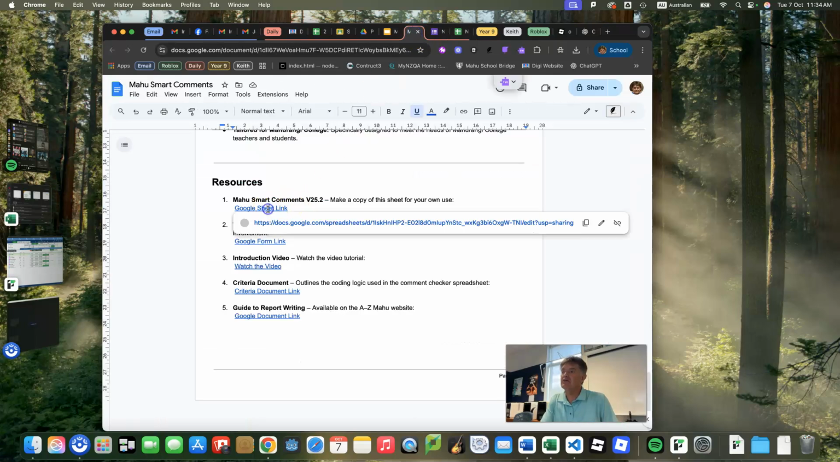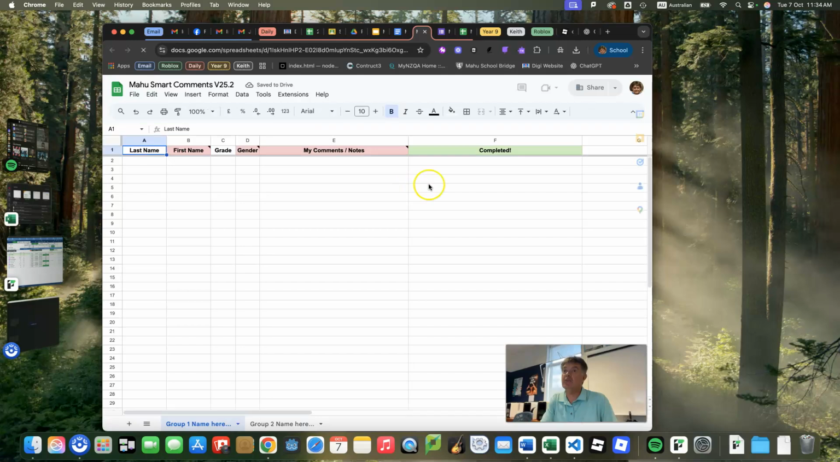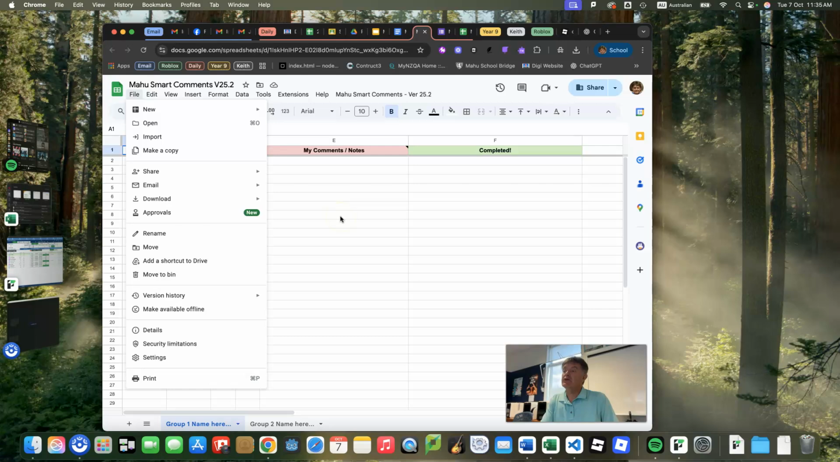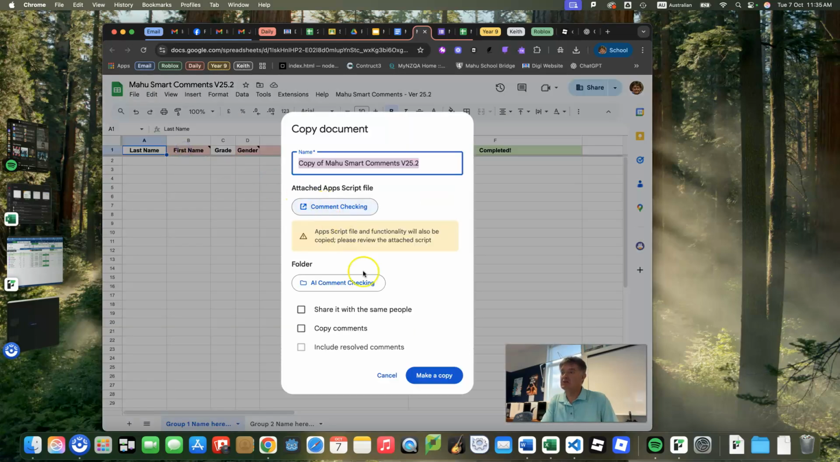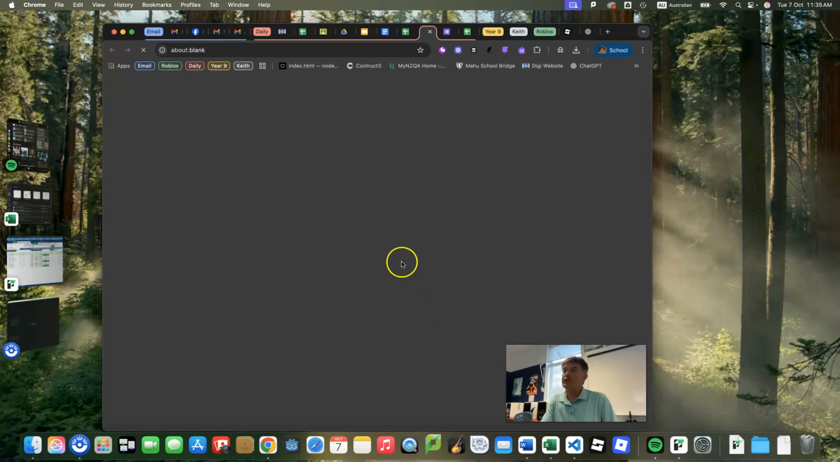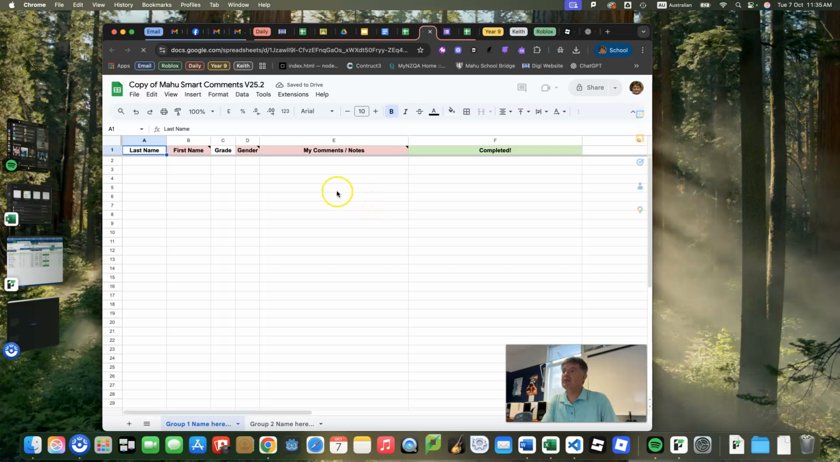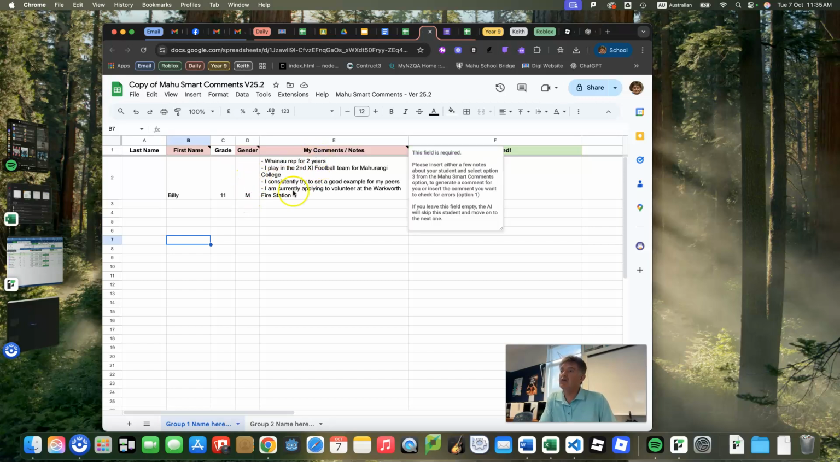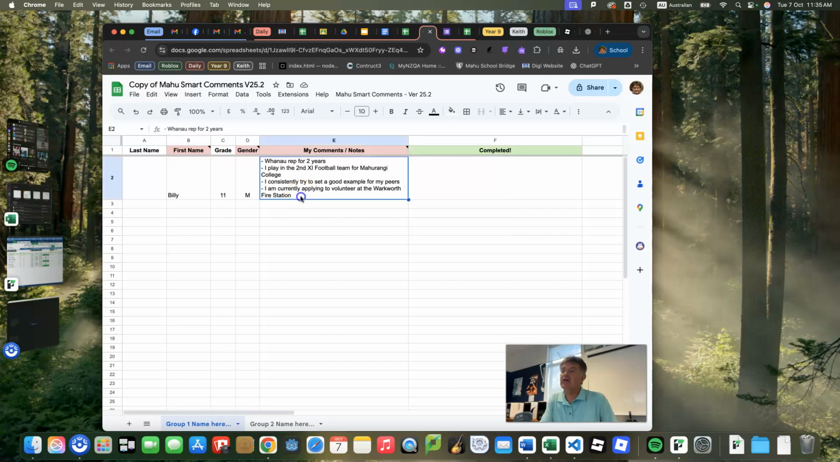I now go and grab myself one of these Smart Comments. I make a copy, same thing, file, make a copy, and make sure it's your own. The first time you use it, it will most probably ask you to authorize some permission. So let's see if it does it in here. So this is my copy of my document that I've made, and you can see the red fields are the ones that you're going to be needing. So I'm just going to go ahead and paste my information that I've got in here. And you can see I've got Billy, I've got his grade, I've got the gender, and I've got what I have of him.